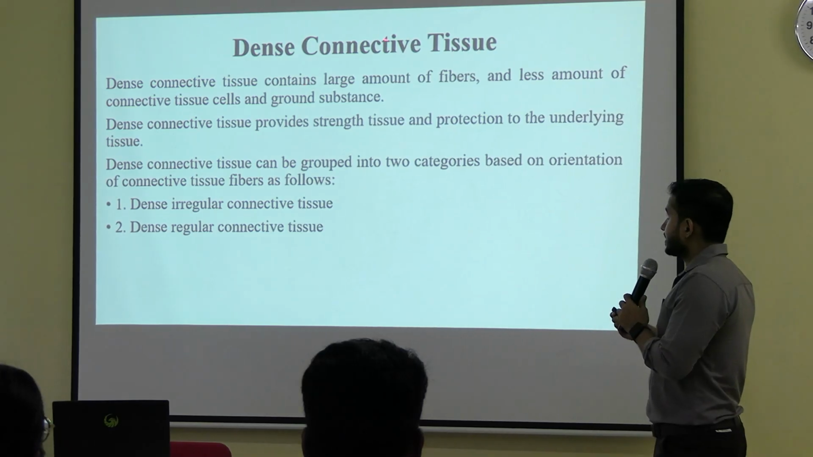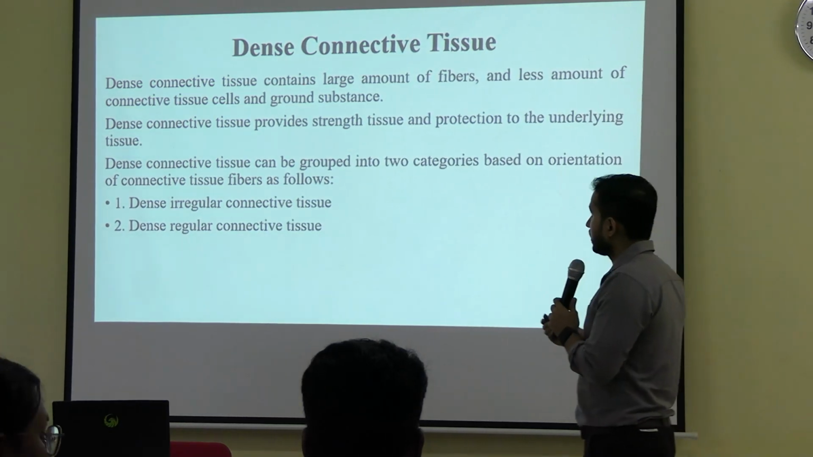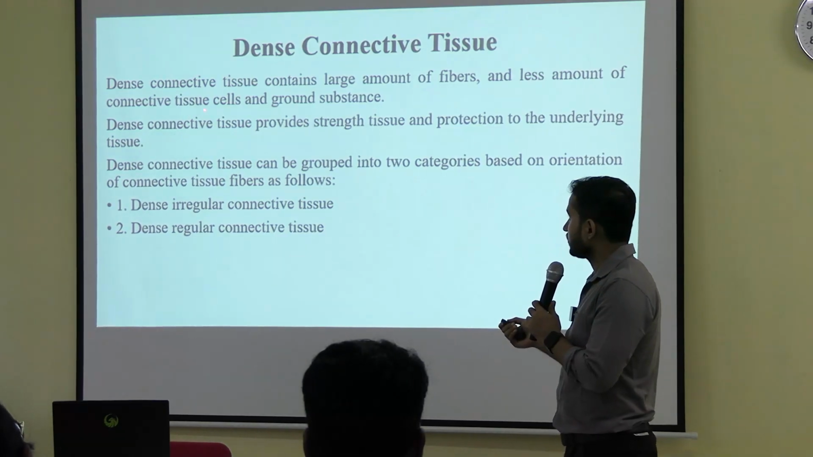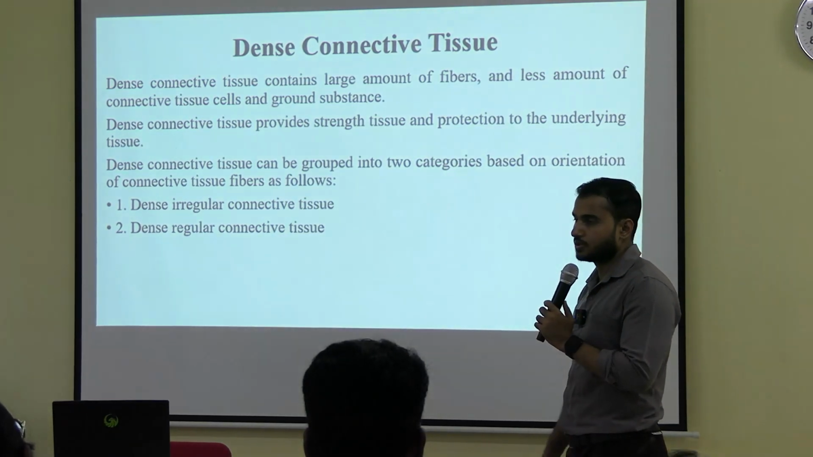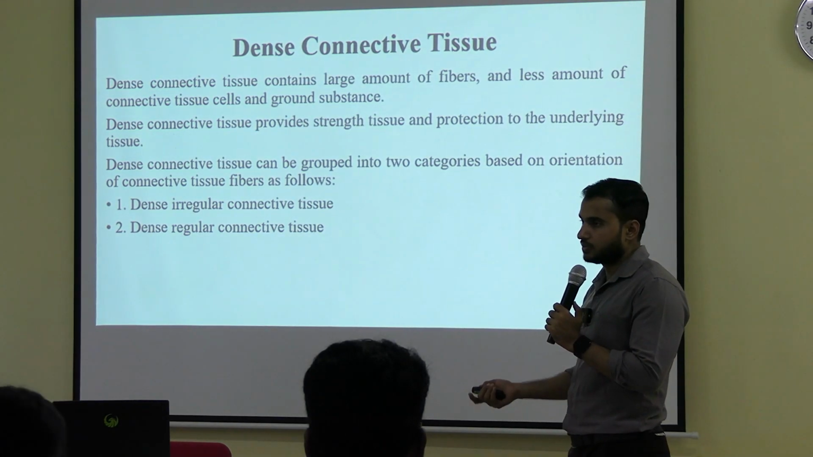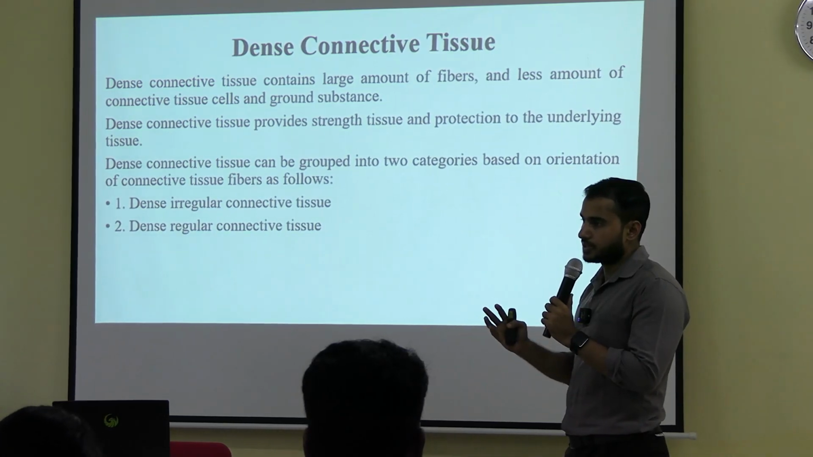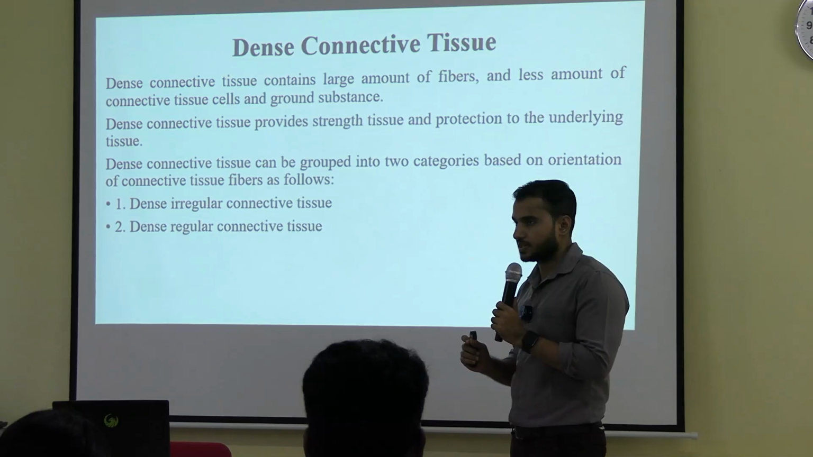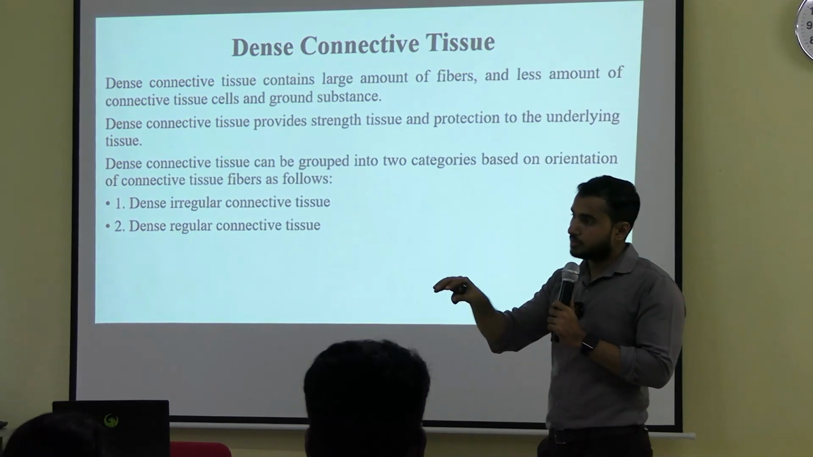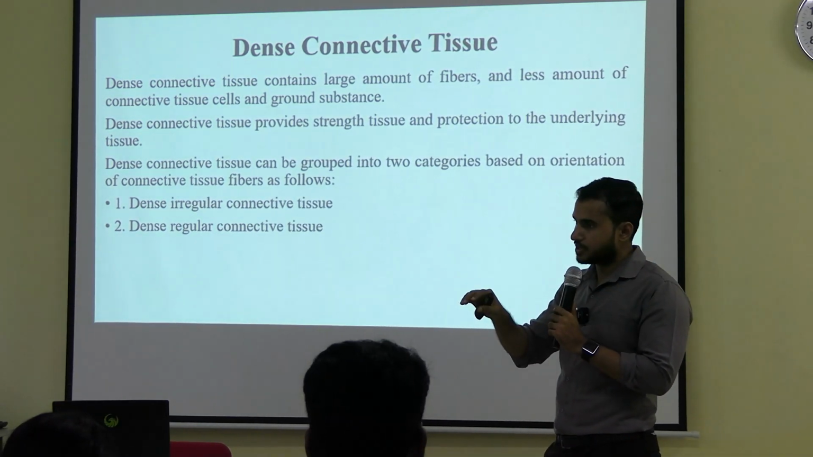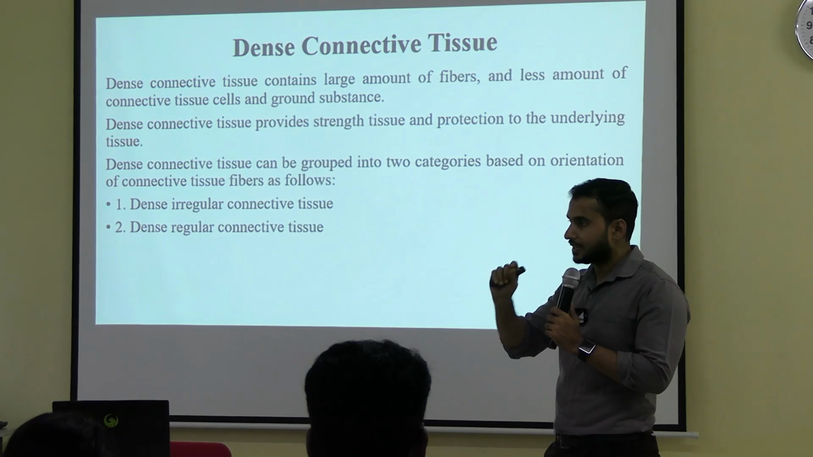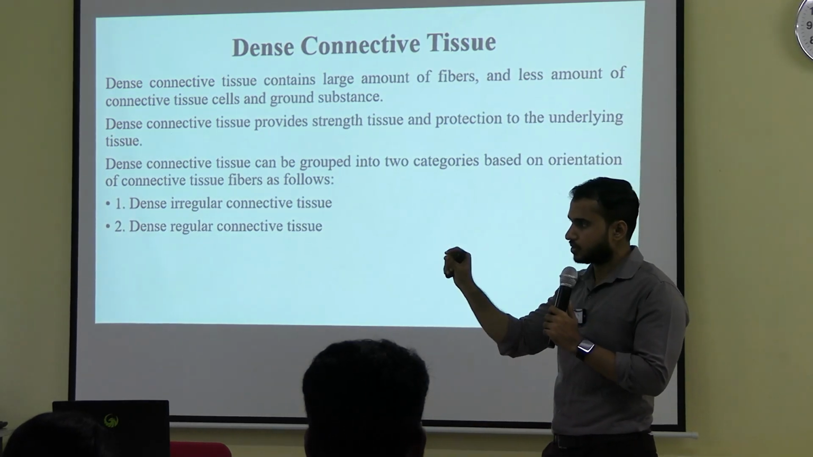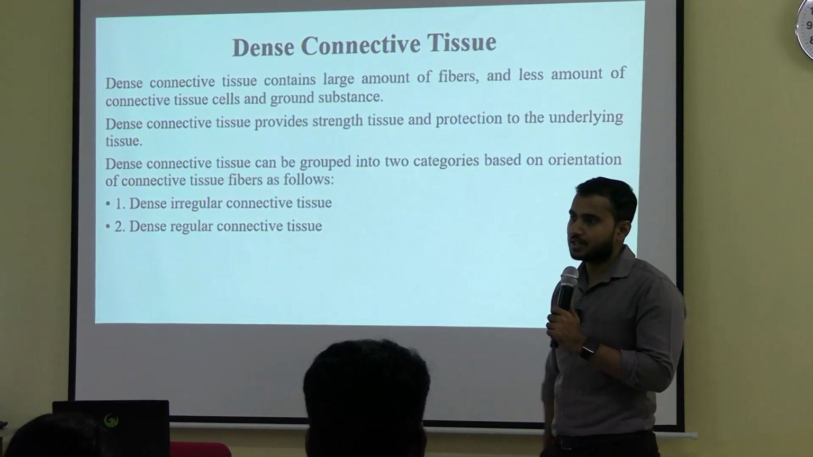Okay, next is the dense connective tissue. Okay, now here what happens, it contains large amount of fibers and very less amount of ground substance. जो dense connective tissue होता है उसमें क्या होता है, huge amount of fibers रहते हैं, mainly collagen fibers, and very small amount of ground substance is present. Now because of the huge amount of those collagen fibers, if you see the cells, they are present in rows रहता है, different rows. In those rows the cells are present.